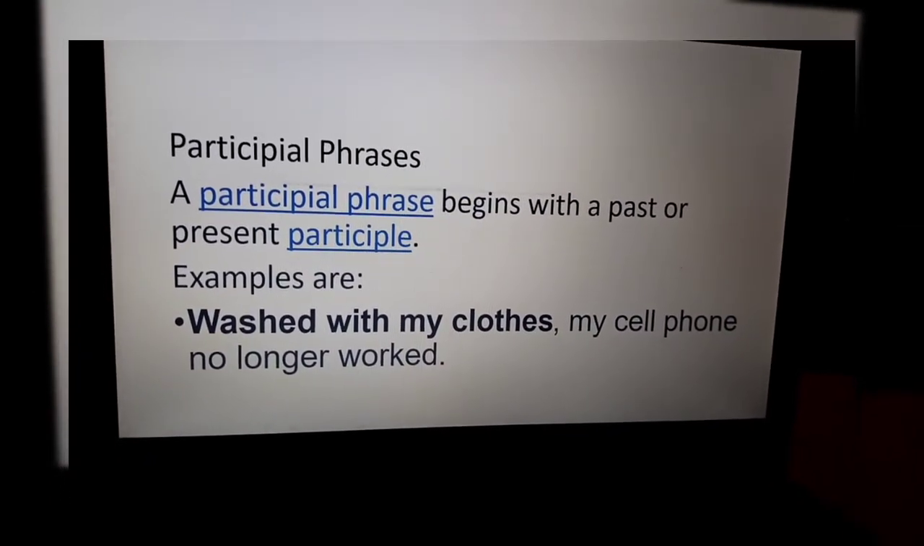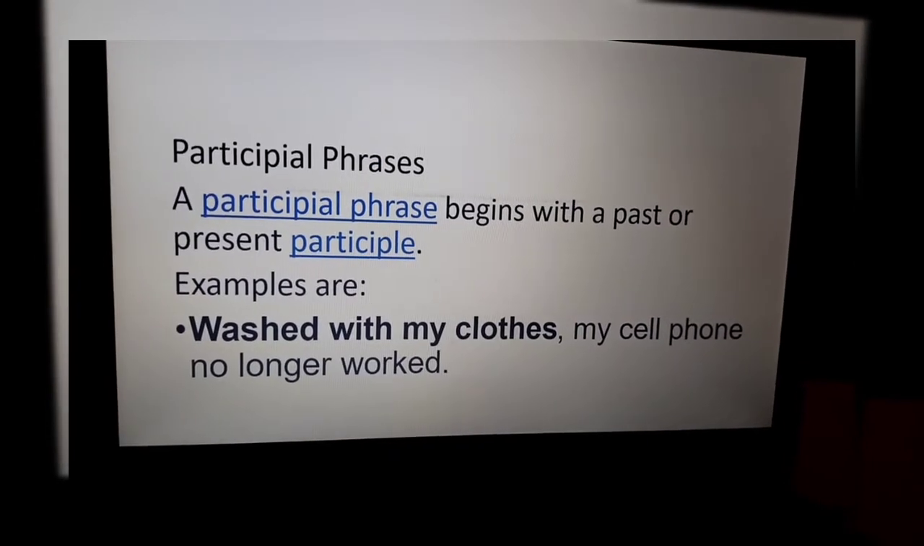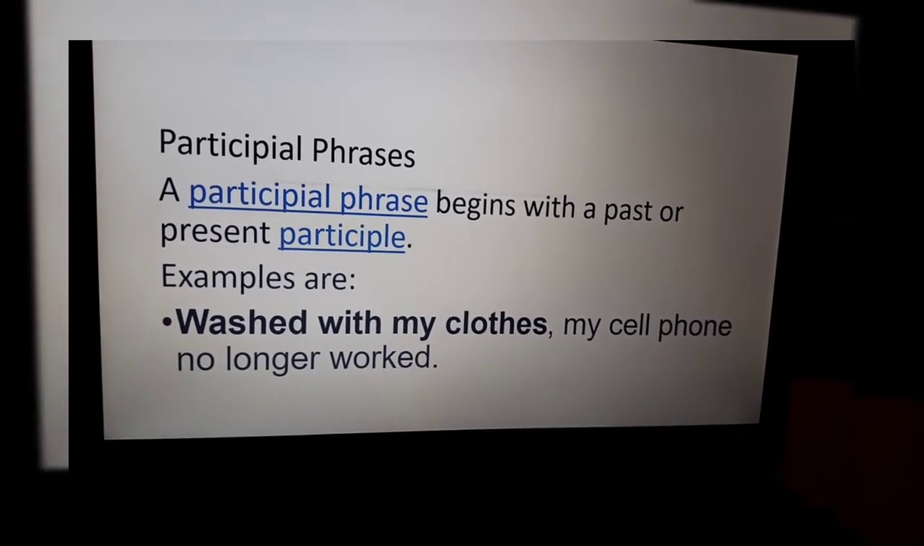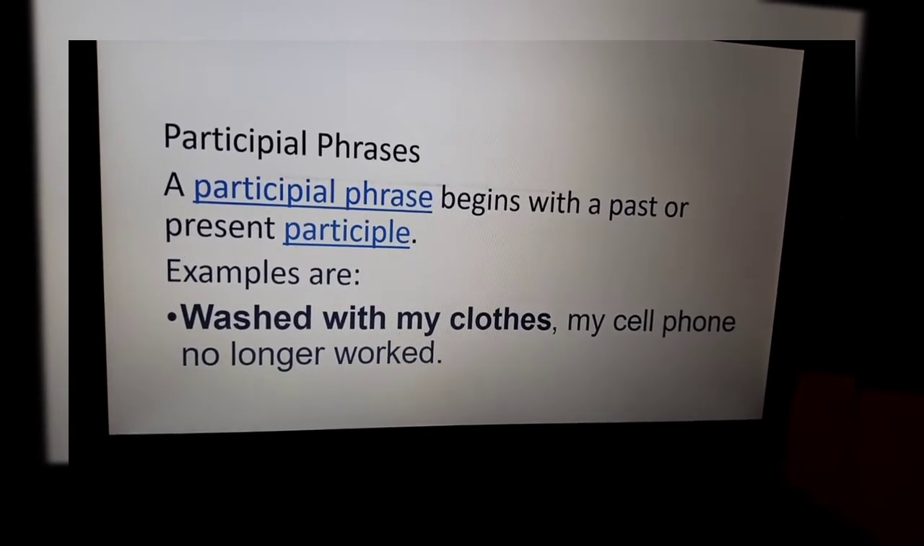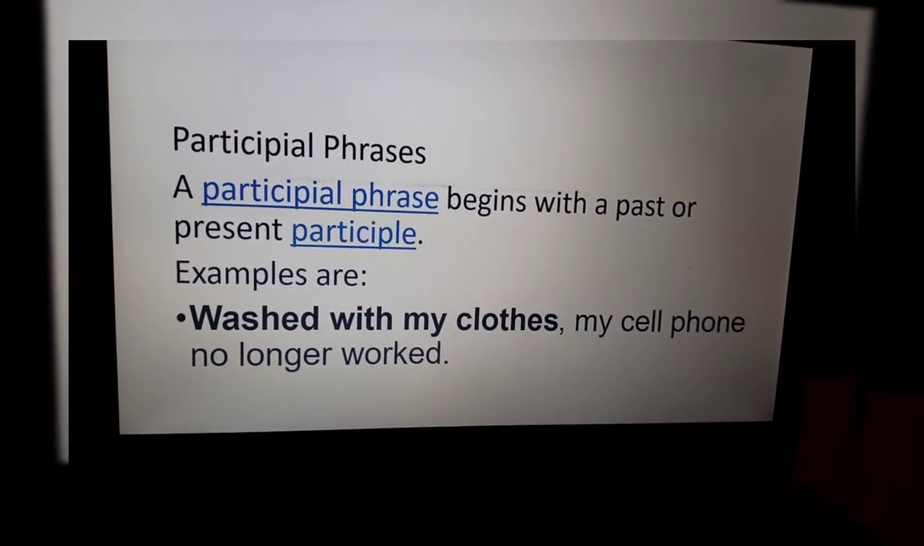Participle phrases. A participle phrase begins with a past or present participle, or third form of the verb. Washed with my clothes, my cell phone no longer worked.